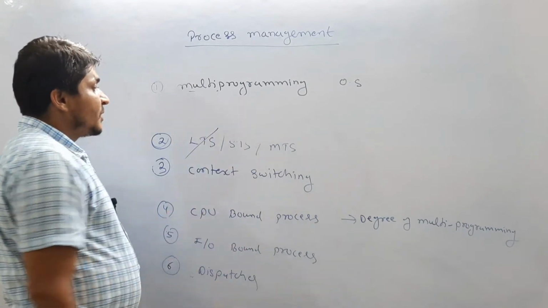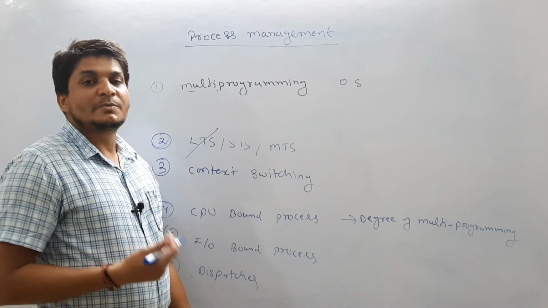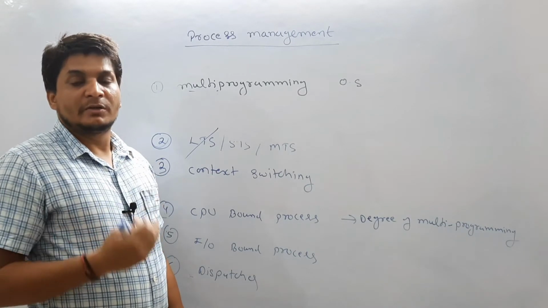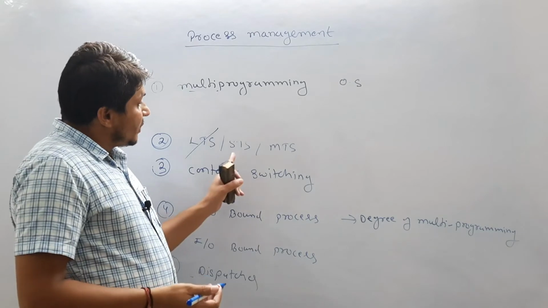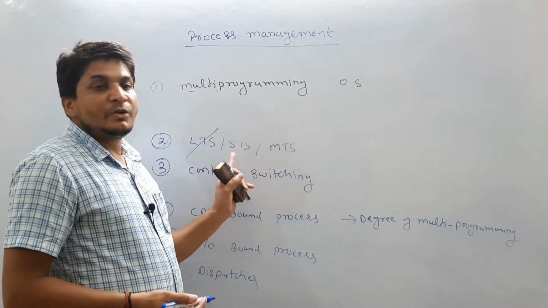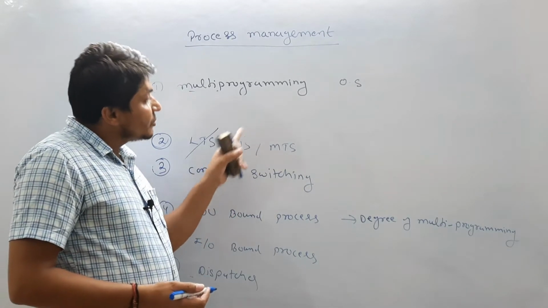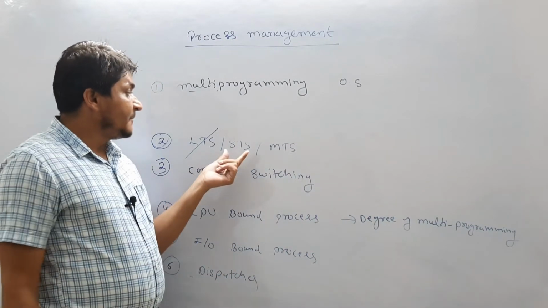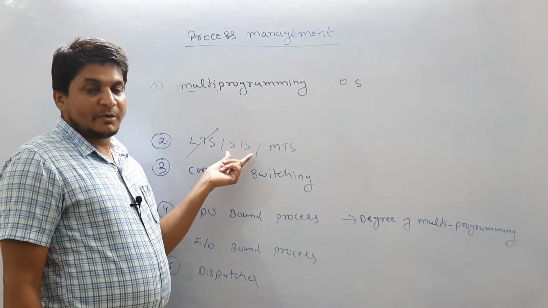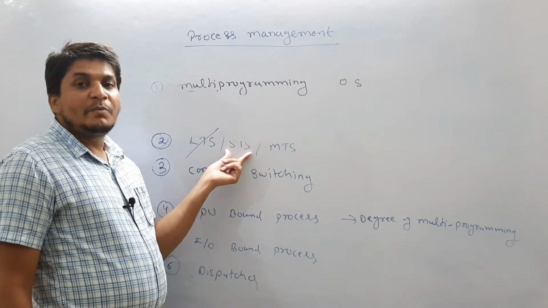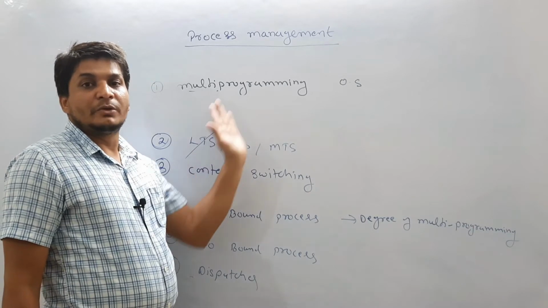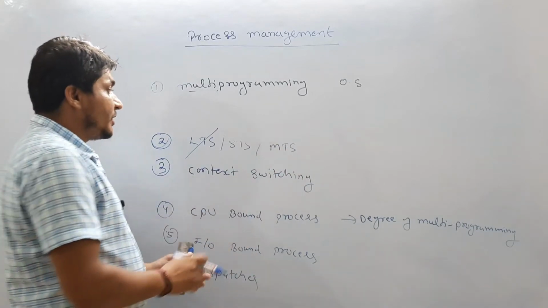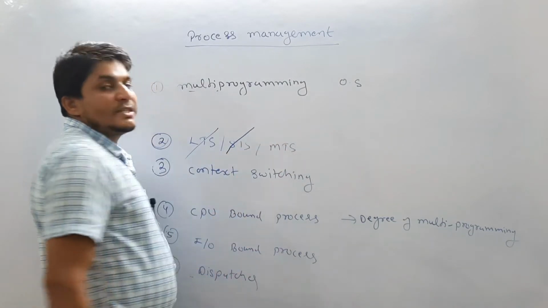Now what is the short-term scheduler? The short-term scheduler is responsible for selecting one of the processes from the ready state based on some algorithms and factors. Then it will dispatch or schedule the selected process to the running state, or execution state. This is the short-term scheduler, or you can say the CPU scheduler.